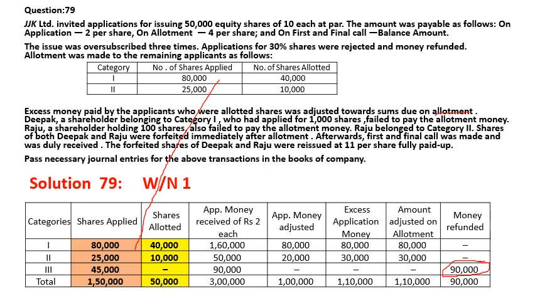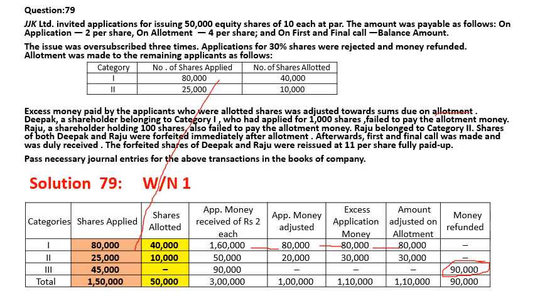Now over here the total application money, we have seen that 80,000 multiplied by 2 is 1,60,000. Money adjusted is 80,000, then excess money is coming over here: 1,60,000 minus 80,000 gives 80,000. So this 80,000 will be adjusted in the allotment.